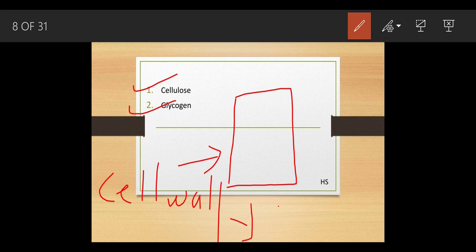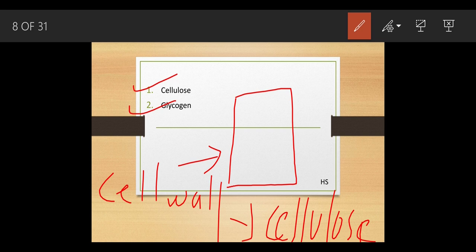This cell wall is made up of cellulose. And what is cellulose? Cellulose is an insoluble carbohydrate form. Why is this cellulose present in the plant? Because it helps to get rid of the unused food from your body.